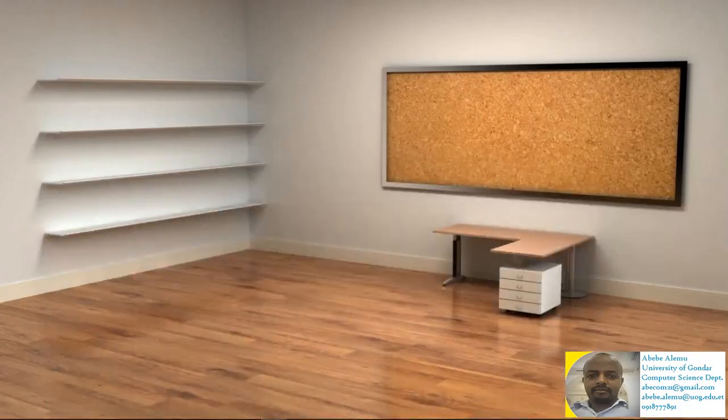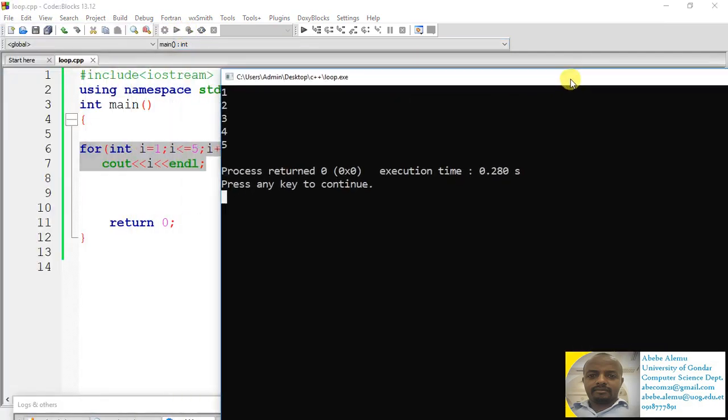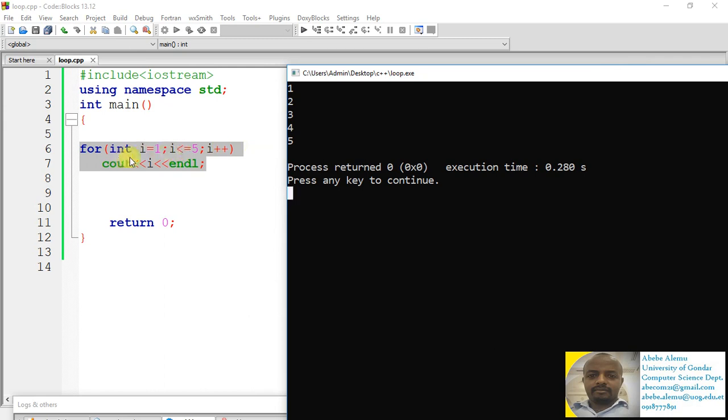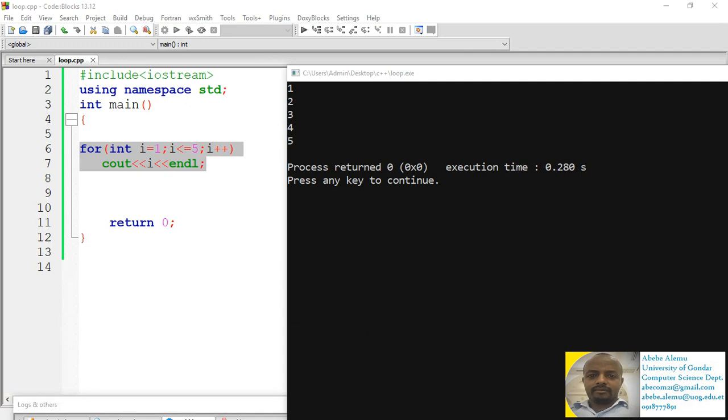Okay, then let's open the code block. This was our previous program that will display numbers 1 up to 5 with the help of the for loop, as you see here. The for is the initialization, which is step 0. This is the control, step 1. This is the statement, step 2, and then this is the update, step 3.